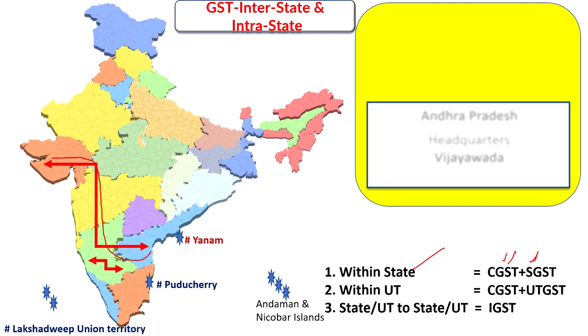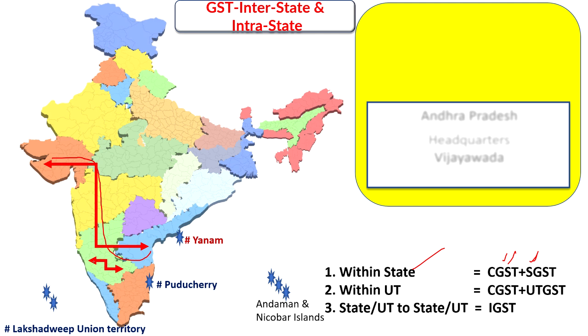Whereas whenever the transaction happens between two different states, the imposition of IGST comes into play, and this IGST will generally go to the destination state. For example, if a laptop is sold from Mumbai in Maharashtra to Vijayawada in AP, IGST will be imposed on this transaction, and the IGST will be divided into two shares.